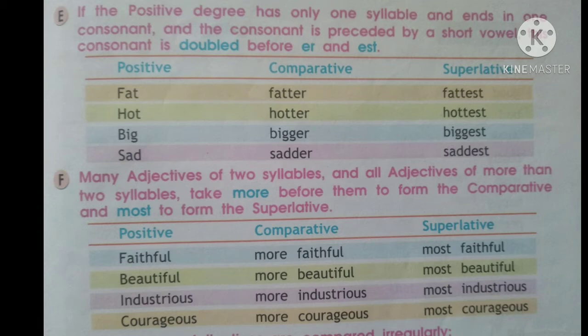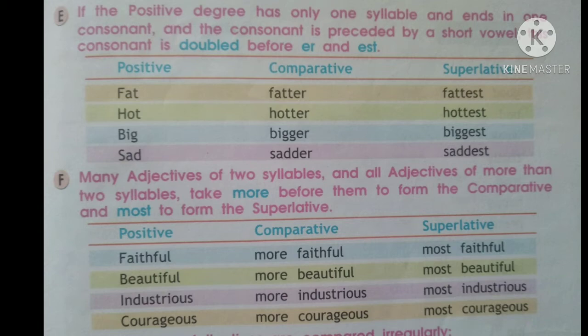Hot, T is a consonant and O is a short vowel. So again we double the T, hotter and hottest. Big, B-I-G, G is a consonant and I is a short vowel. So again we double the G. We make it bigger, biggest. Sad, sadder and saddest.